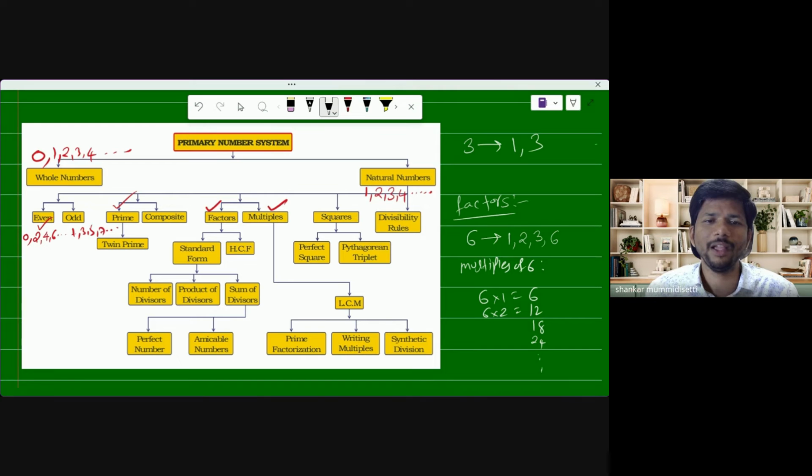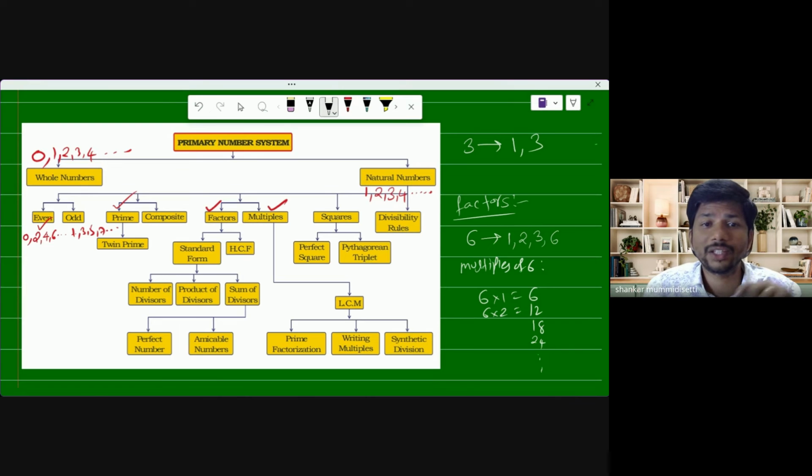So that's why here factors and multiples, I hope you guys understood. Next, here again the factors we are dividing into standard form and HCF. Standard form means whatever the given number, how to write it in the standard form. And also after that, HCF is connected. HCF means what? We all know, highest common factor. That is also I'm going to explain.